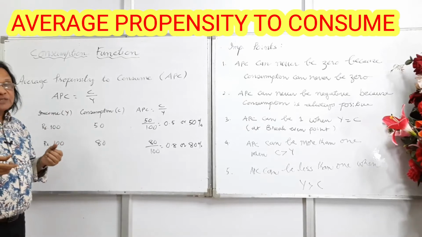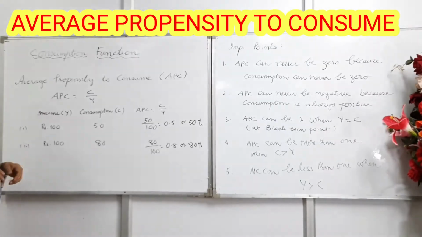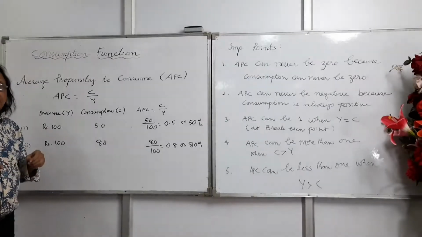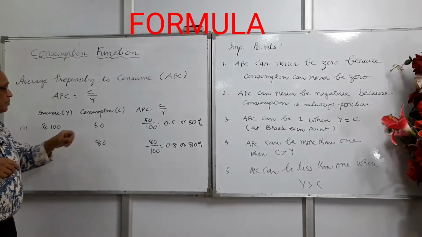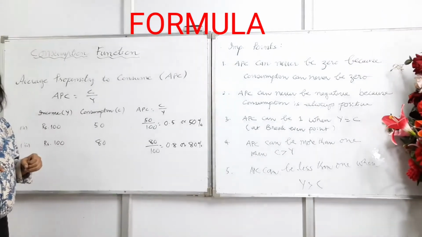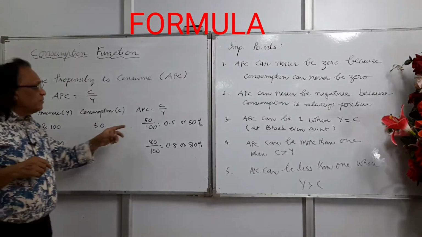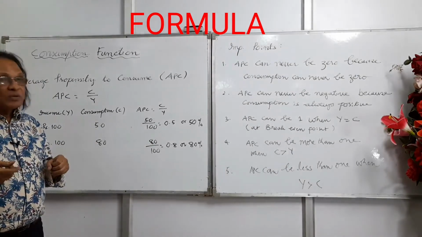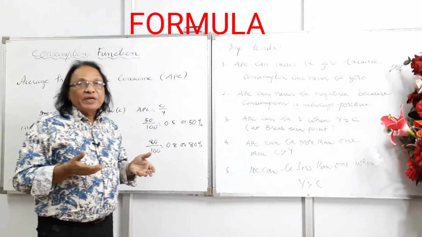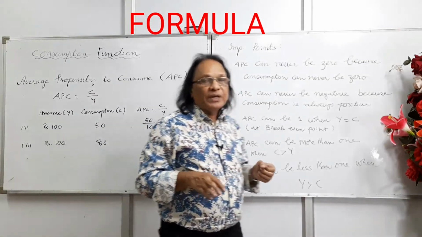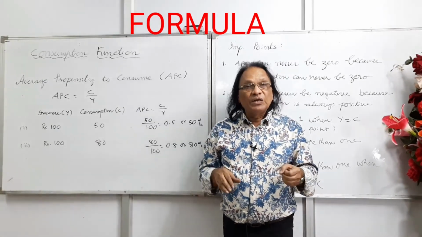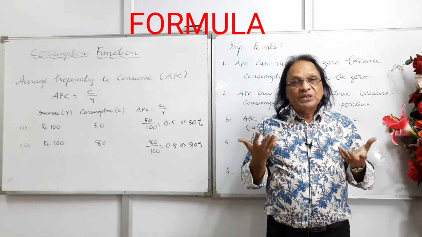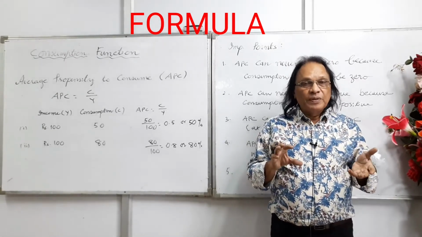We'll understand this concept with the help of a couple of examples. Let's take the national income as 100 in the economy and consumption as 50. Here APC will be 50 upon 100, that comes out to be 0.5, or we say 50% of the income has been consumed. And if you ask what happened to the remaining 50%, that means 50% of the income has been saved.